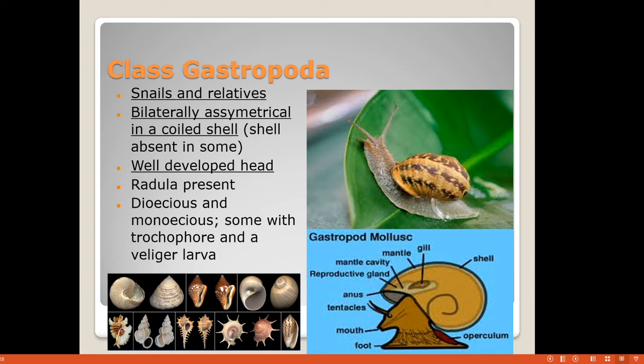Then we are having Gastropoda, one of the largest classes under the phylum Mollusca. Gastropoda is the largest class in mollusks. All types of snails, you can see, are some examples of the gastropoda. So the snails and their relatives belong to the gastropoda. They are bilaterally symmetrical. They have a coiled, rounded shell, a well developed head, radula is present, and there are some unisexual organisms and some monoecious organisms.